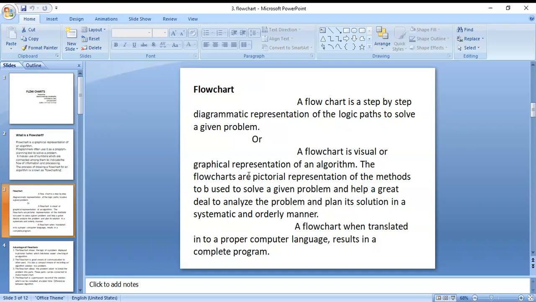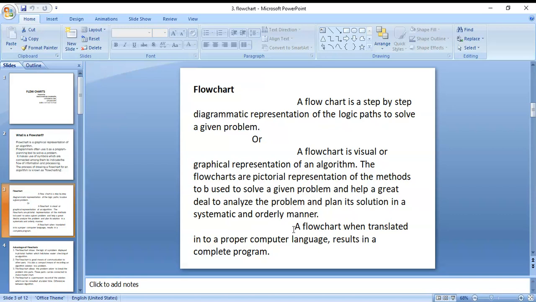A flowchart is a visual or graphical representation of an algorithm. Flowcharts are pictorial representations of the methods to be used to solve a given problem. Whatever the given problem is, we can draw it pictorially, represent it pictorially, and solve that problem. That is the purpose we are using a flowchart.